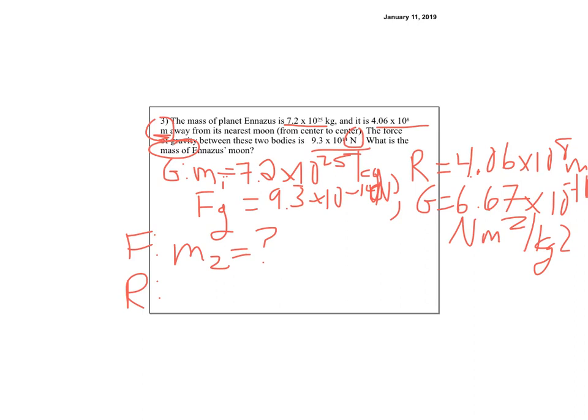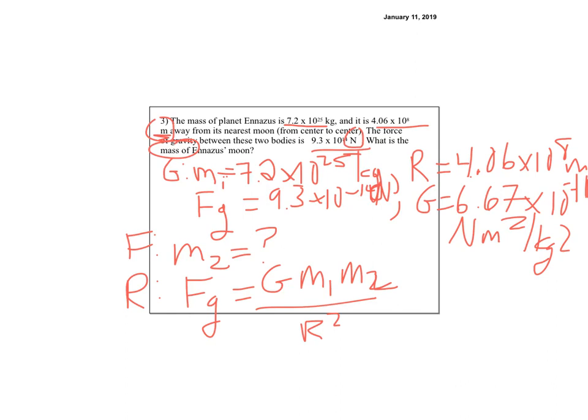It's got to be green M&Ms because we're dealing with gravity. If we write it right, it's going to be FG equals GM1 M2 over R squared.